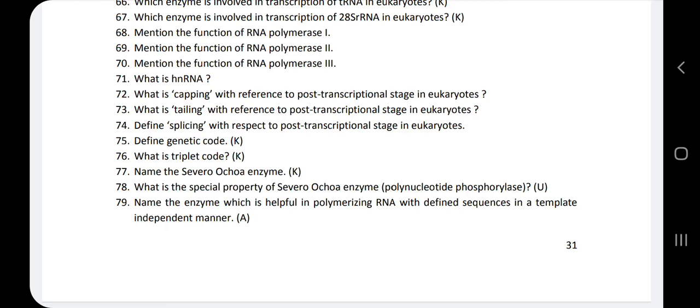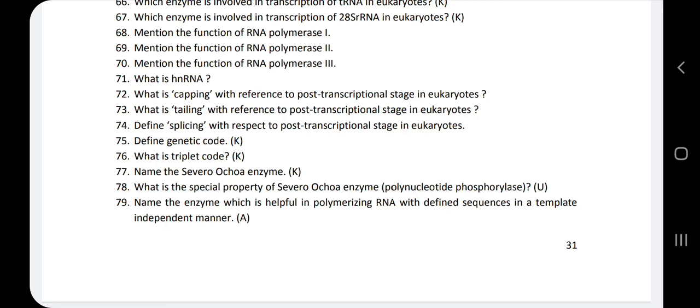Next, 73rd question, what is tailing with reference to the post-transcriptional stage in eukaryotes? Tailing is defined as the addition of adenylate residues. How many adenylate residues are added? 200 to 300. Where are they added? At the 3' end of the hnRNA.